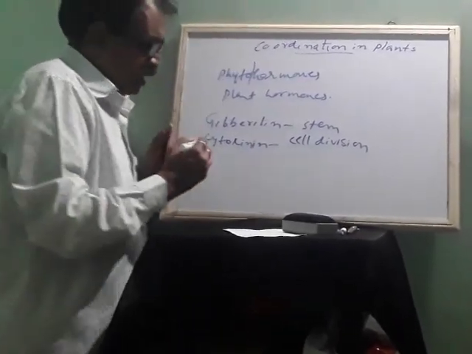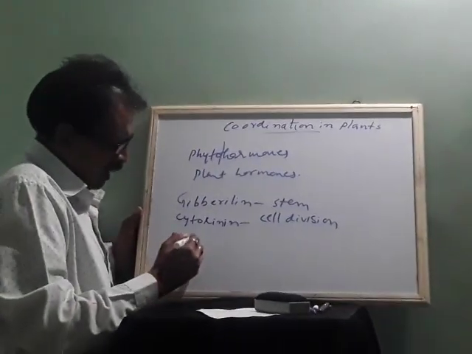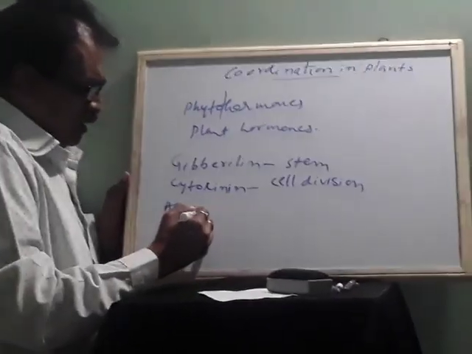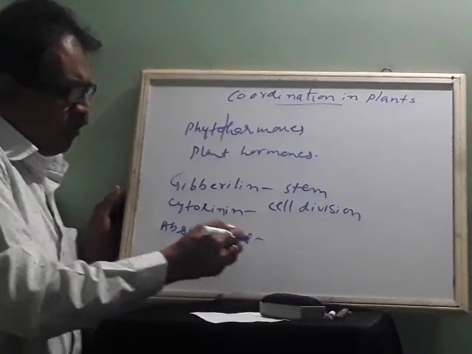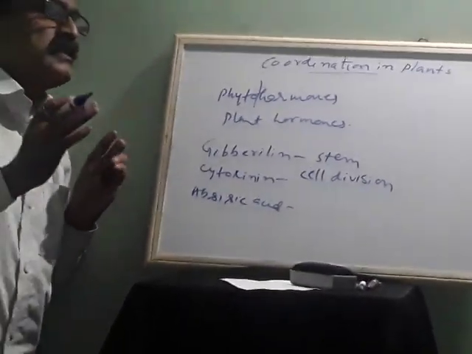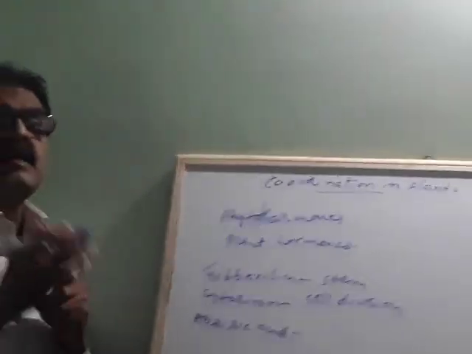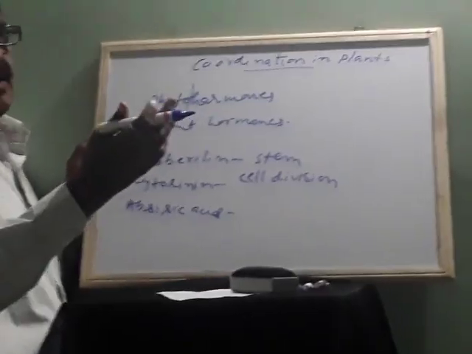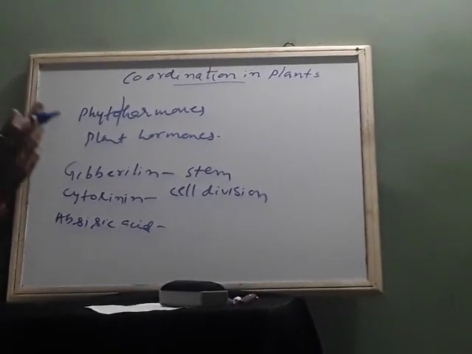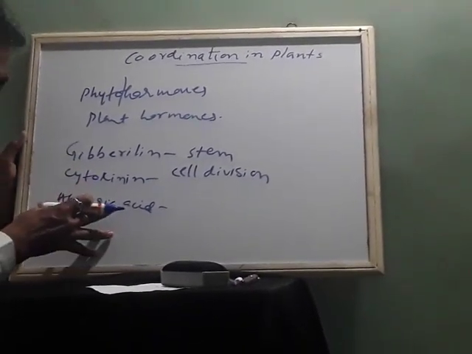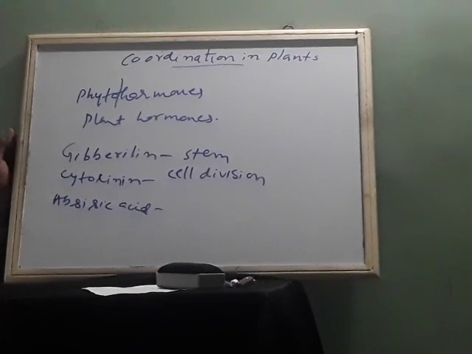There is one hormone called abscisic acid. This hormone is very interesting because it helps in the falling of fruits and leaves. Is falling of fruits and leaves required? Yes, it is required, because whenever fruits are ripened or the leaves lose their lifespan, they fall, because that part contains abscisic acid.